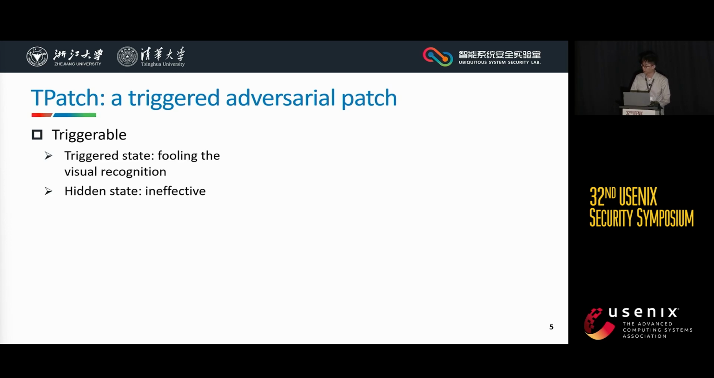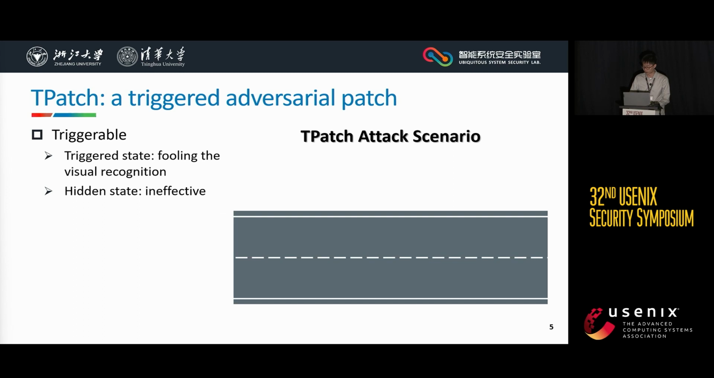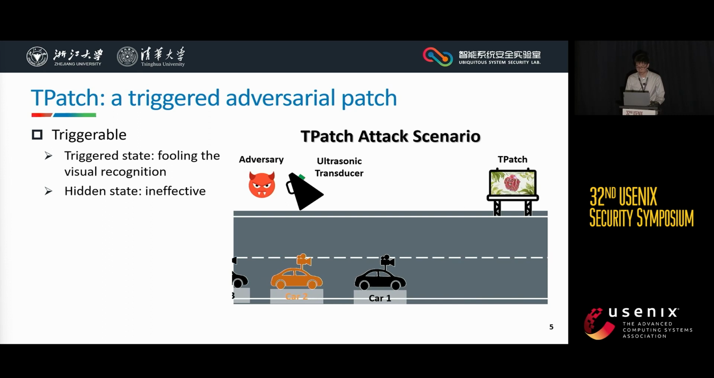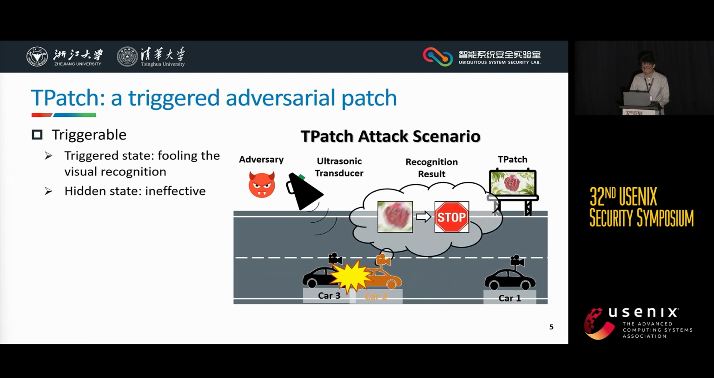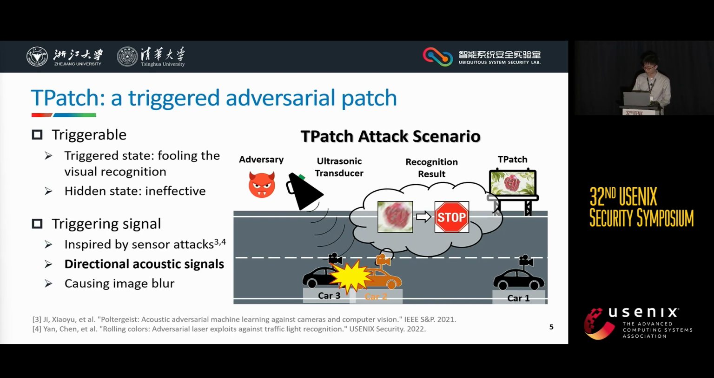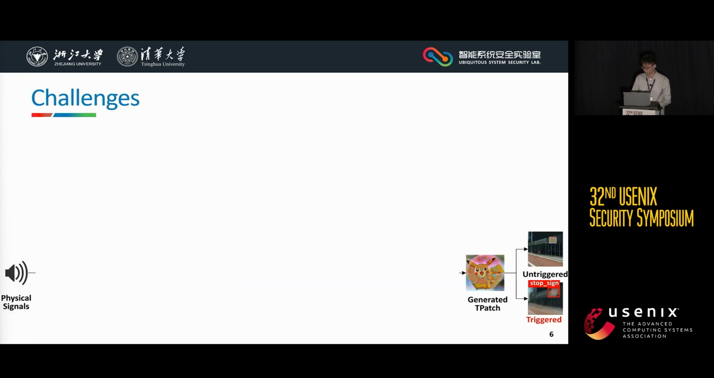Let me show you a TPatch attack scenario. The adversary posts a TPatch at the roadside, which is benign to most passing cars, but can render the target car that receives the triggering signal to recognize a non-existing stop sign, resulting in a sudden stop and a possible rear-end collision. Particularly inspired by pyrosensor attacks, we inject acoustic signals into the target car, thus blurring its captured image, and then the blurry patch will be in the triggered state to achieve various attack goals, such as hiding, creating, and altering. So how to achieve TPatch?